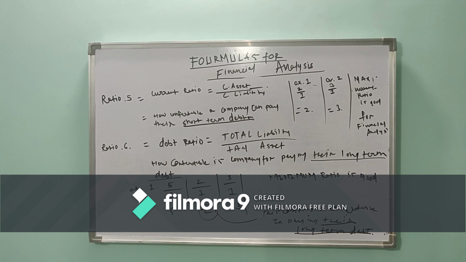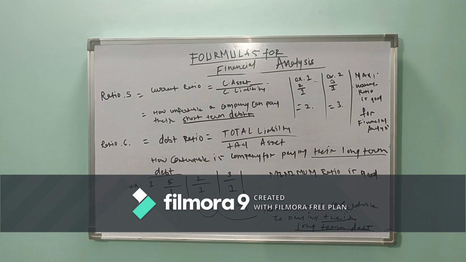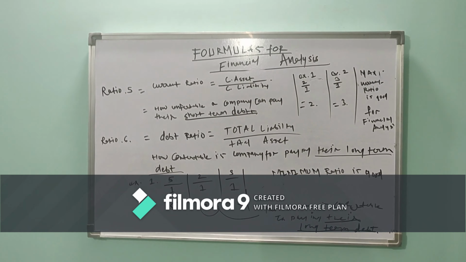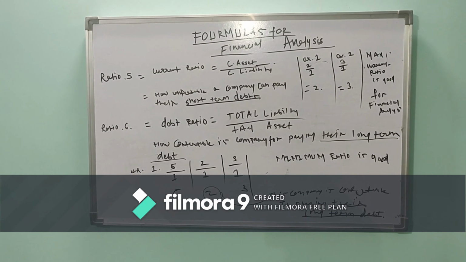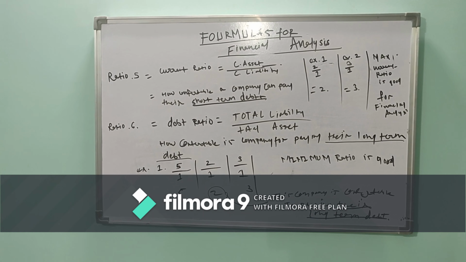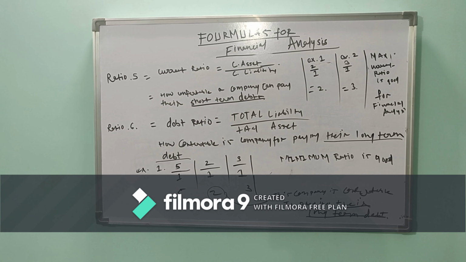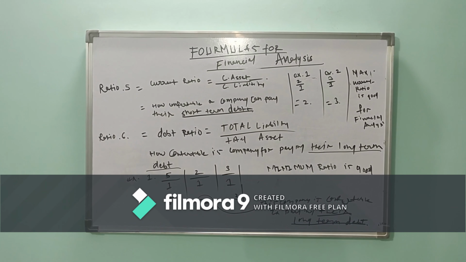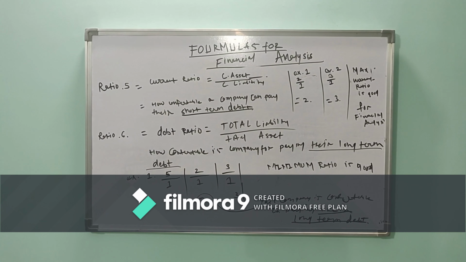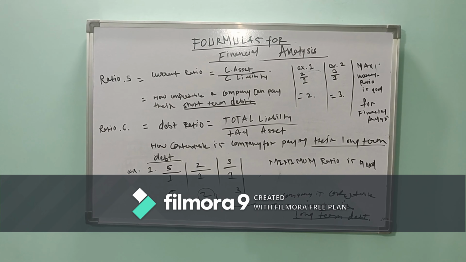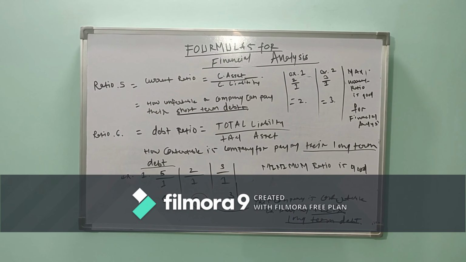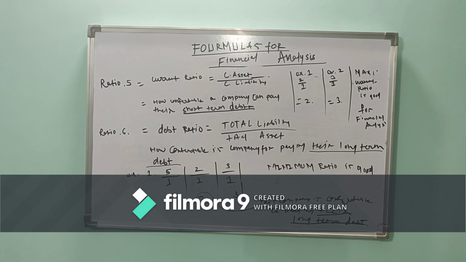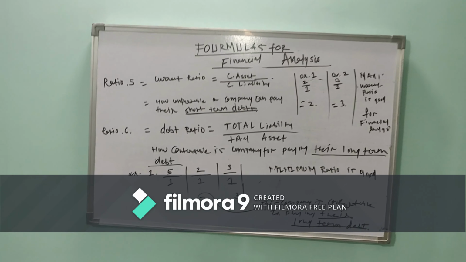In ratio number 6, the debt ratio, I have given you the example of total liability of 5 crores upon total asset of 1 crore, that is 5.